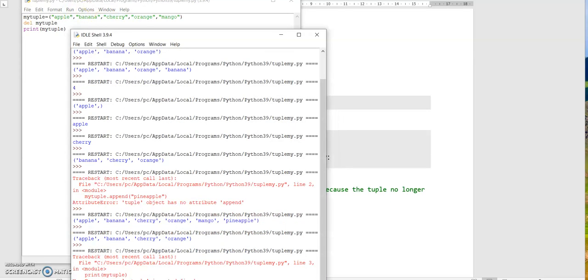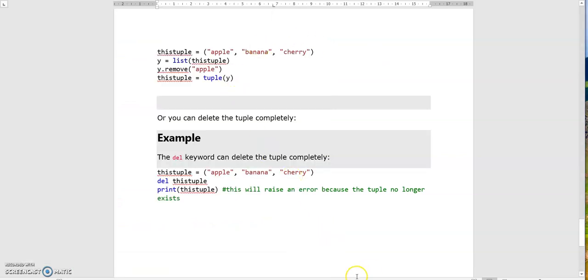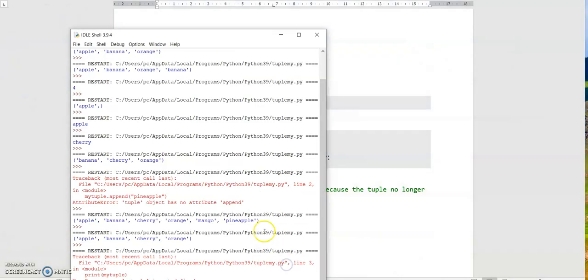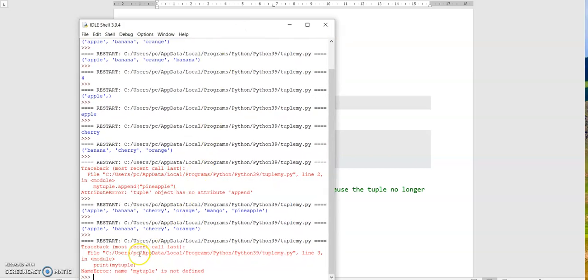Save. After saving, what do we get? It has thrown an error. That means name my tuple is not defined.